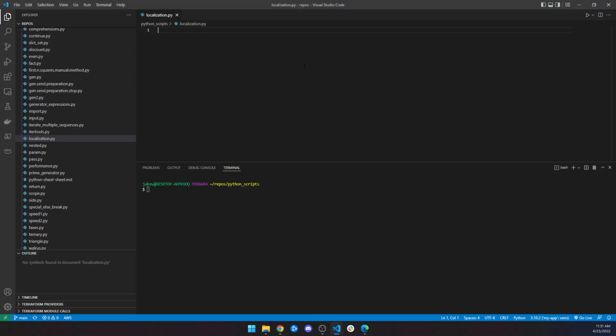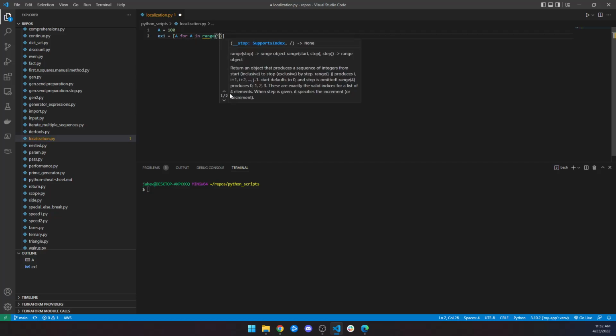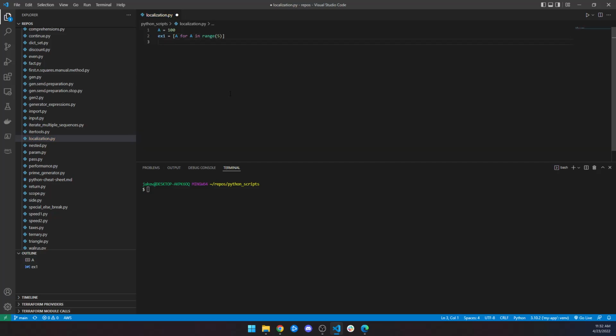Now, Python 3 localizes loop variables in all four forms of comprehensions: your list, your dictionary, your set, and your generator expressions. The behavior is therefore different from that of a for loop. So let's take an example, kind of in the line of scoping. Let's say we have big A is 100, and we're going to say ex1 is a list A for A in range 5. Okay, pretty simple.